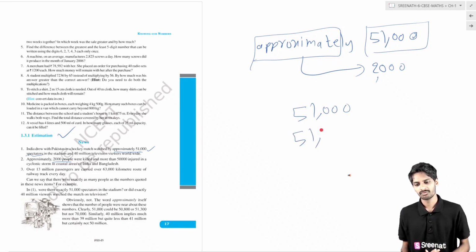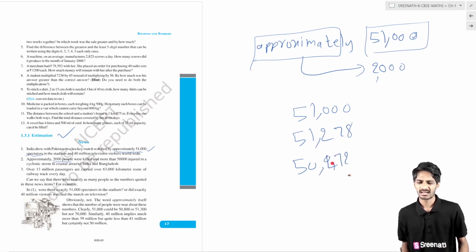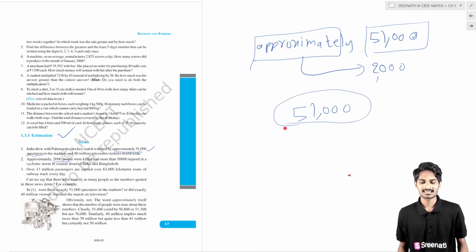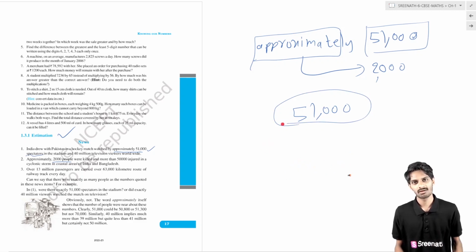Which means they may be 51,278 or 50,472 or like that. Whatever it may be, it is around 51,000, not the perfect number of spectators. It is the average value or the approximate value. We call it the estimation. It is the estimated value or the estimated amount. It is the estimation only. It is not the perfect figure.